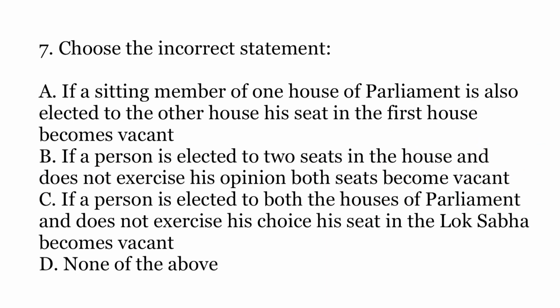Seventh question. Choose the incorrect statement. Option A. If a sitting member of one house of parliament is also elected to the other house, his seat in the first house becomes vacant. Option B. If a person is elected to 2 seats in the house and does not exercise his option, both his seats become vacant. Option C. If a person is elected to both the houses of parliament and does not exercise his choice, his seat in the Lok Sabha becomes vacant. Or option D, none of the above.